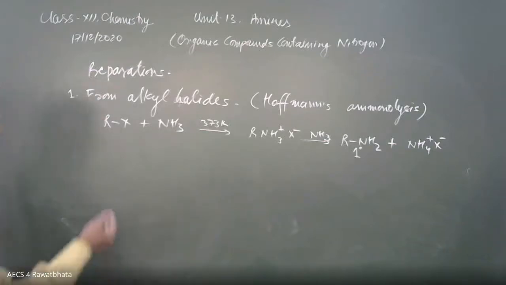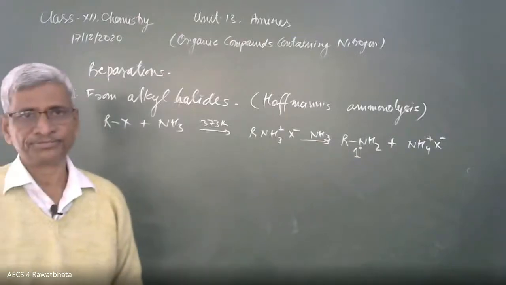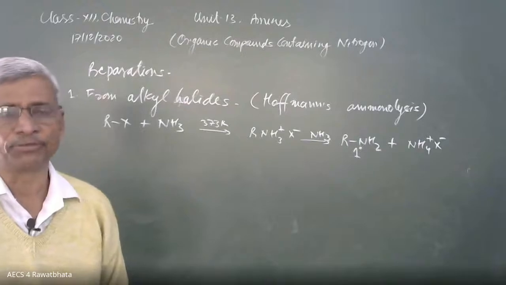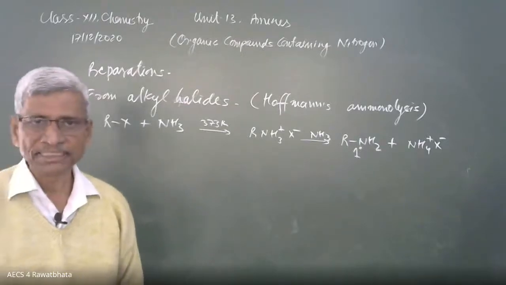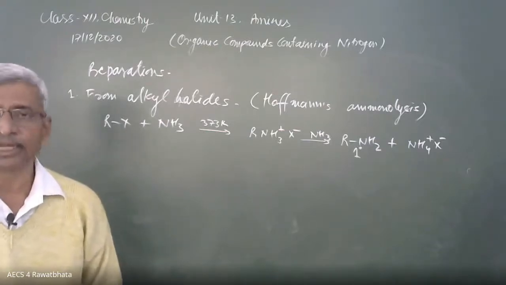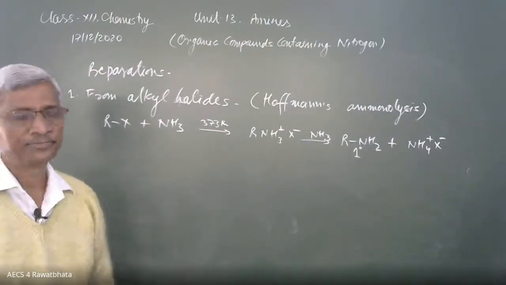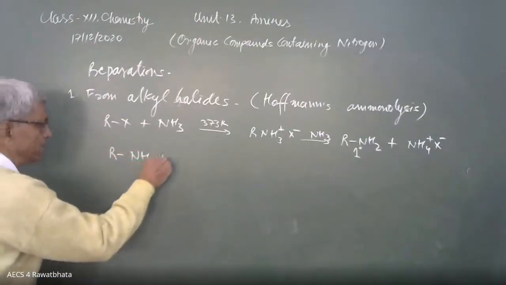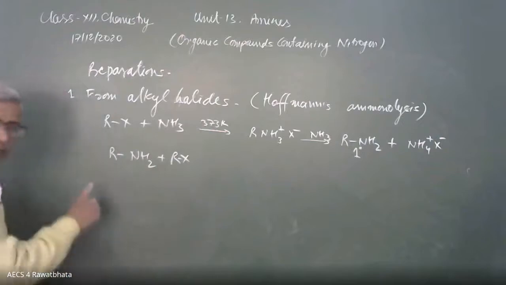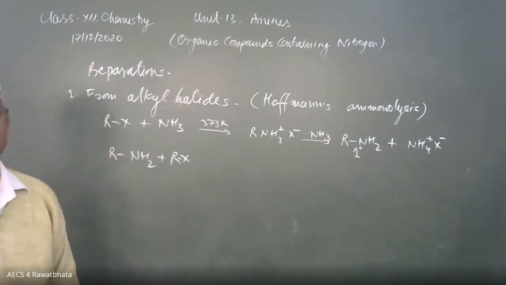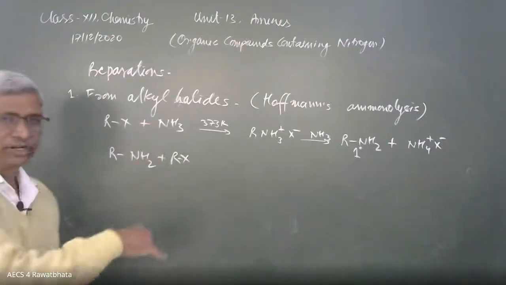This is the alkyl halide converting into the 1 degree amine. Once the 1 degree amine is formed, the reaction continues to give the 2 degree amine, then the 3 degree amine, and finally the quaternary salt. This means we get a mixture of 1 degree, 2 degree, 3 degree amines and quaternary ammonium salt. Once 1 degree is formed, RNH2 combines with RX, where R can be CH3, or C2H5, or any alkyl group. So I'm writing in general.